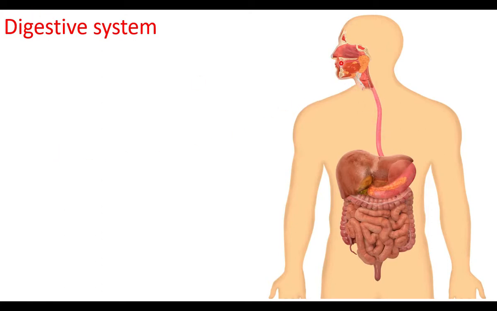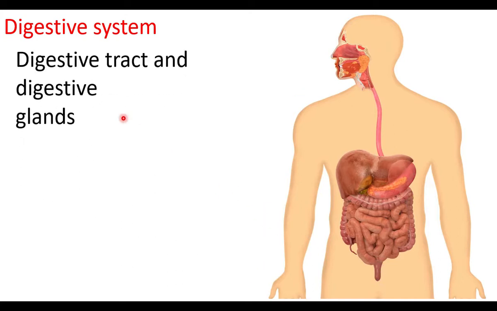Food is taken inside through the mouth, food is digested, and after digestion the nutrients are supplied to the blood and the undigested matter is sent out. Digestive tract and digestive glands together form digestive system. Digestive tract starts from mouth and ends in anus. Liver, pancreas, salivary glands, and many other glands are digestive glands. Digestive glands secrete chemicals for digestion.